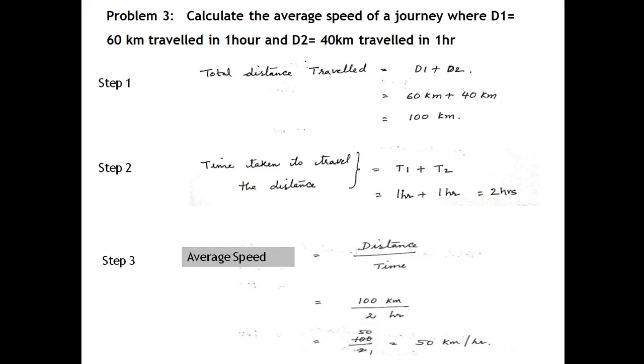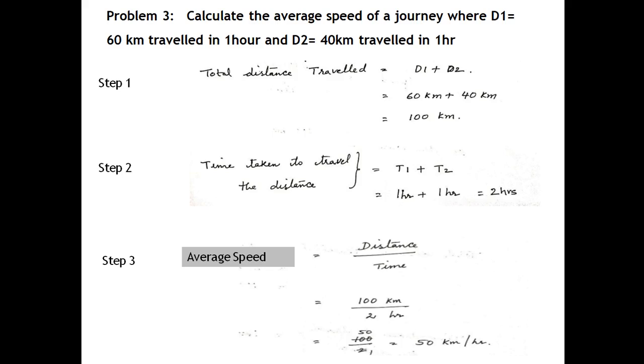Calculate the average speed of a journey where d1 is equal to 60 kilometers traveled in 1 hour and d2 is 40 kilometers traveled in 1 hour. Total distance traveled d1 plus d2 is equal to 60 plus 40 is equal to 100 kilometers.